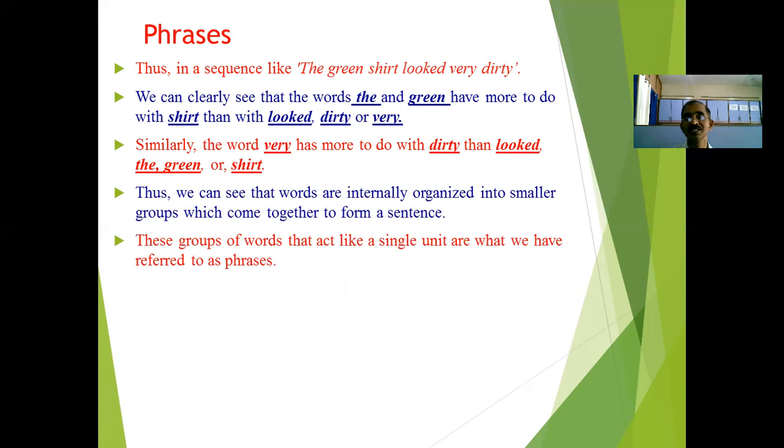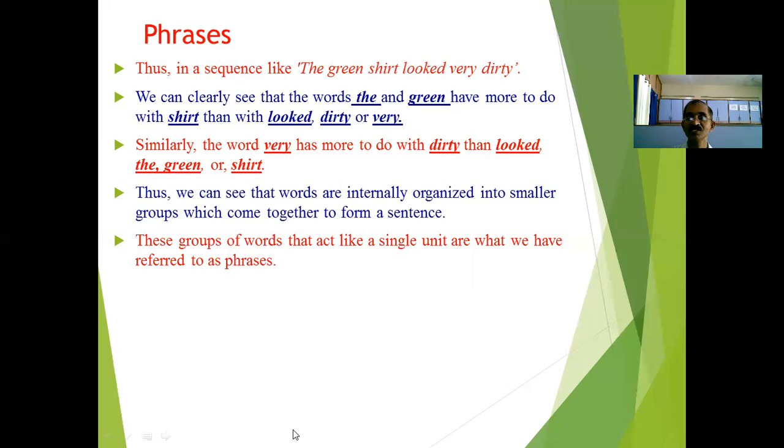These groups of words act like a single unit, which we have referred to as